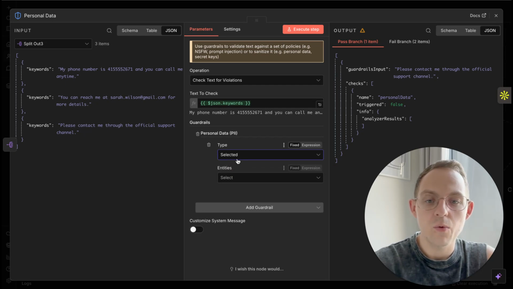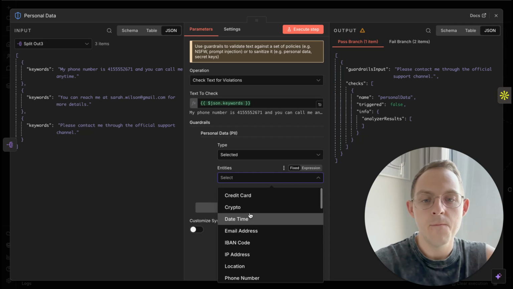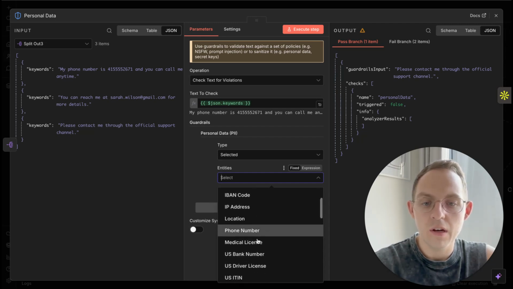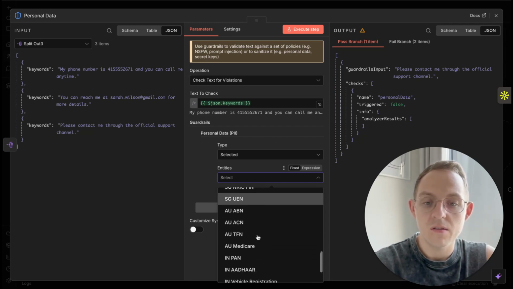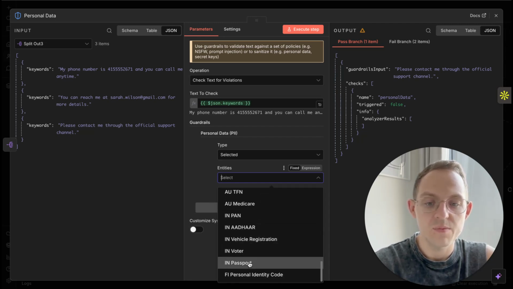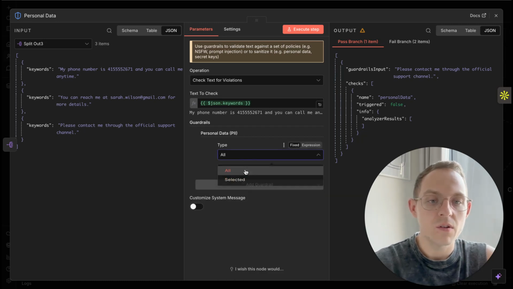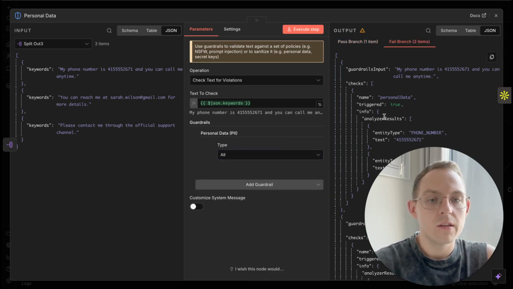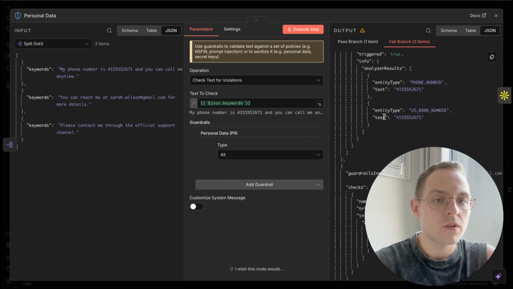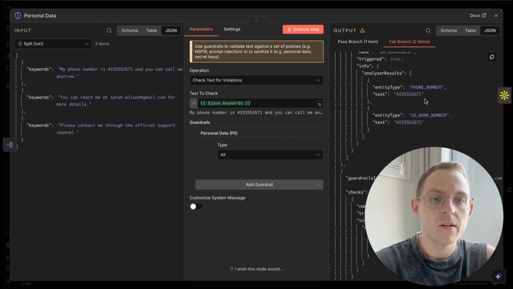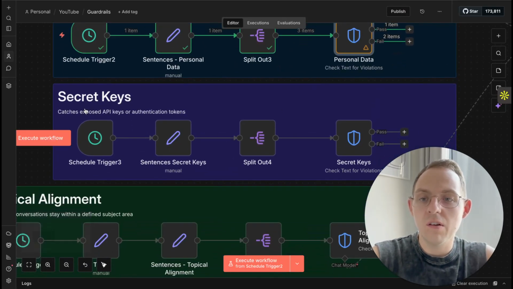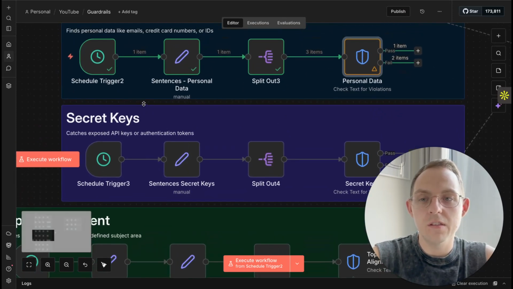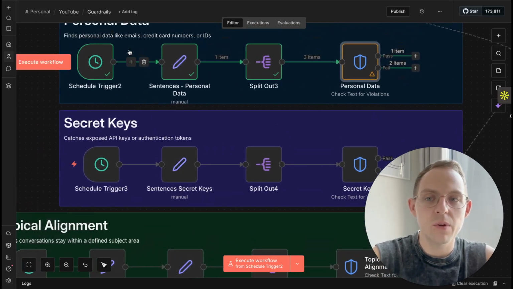As you can see, we can select all, but we can also select specific ones like credit card details, IP addresses, location, phone number, driving license, PESEL, or passport. So it all depends on your needs, and we can also see what has been detected in the provided examples.